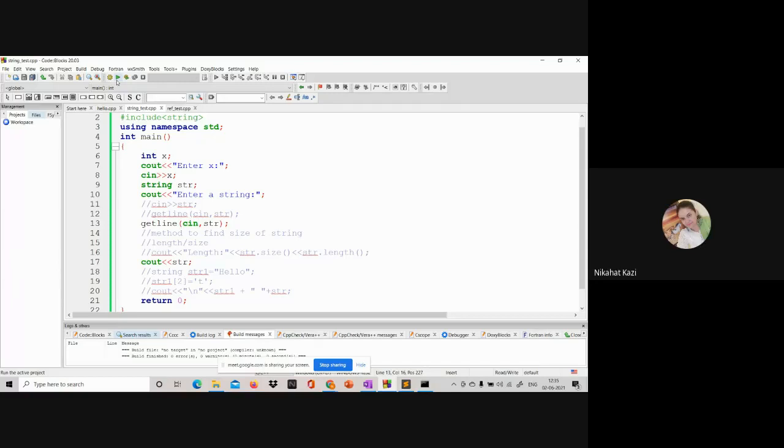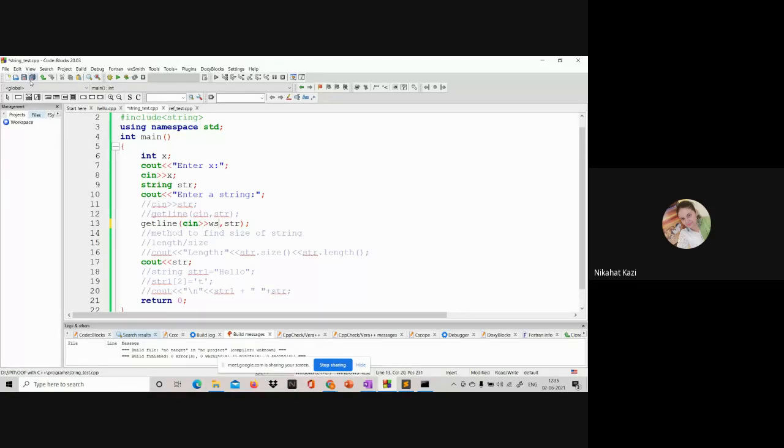So another way of doing it is by using this ws. This ws stands for white space. So what you do with the getline, you say cin, extraction operator and ws. So it will extract all the white space that is there in the buffer, and then it will start reading.